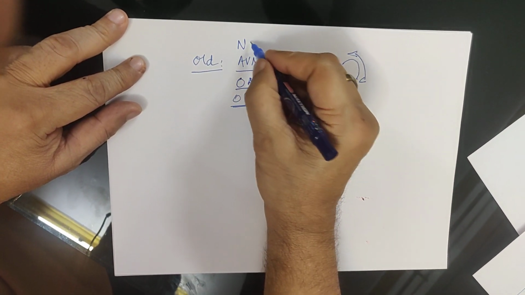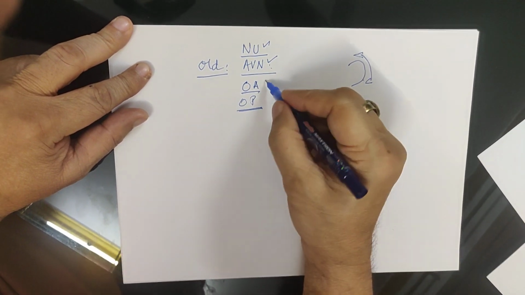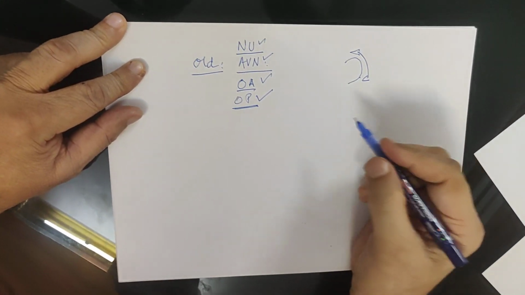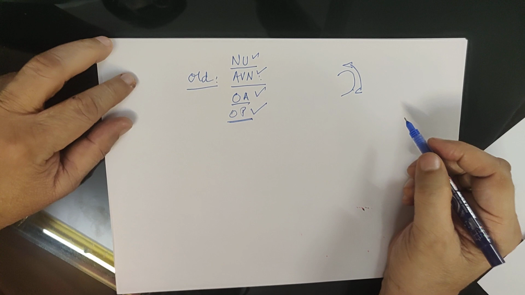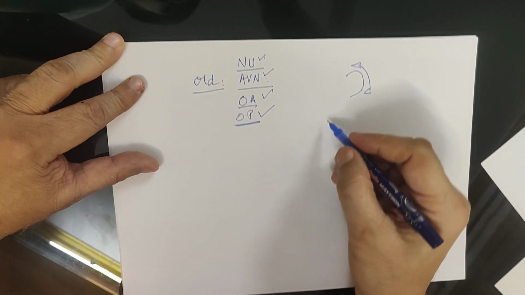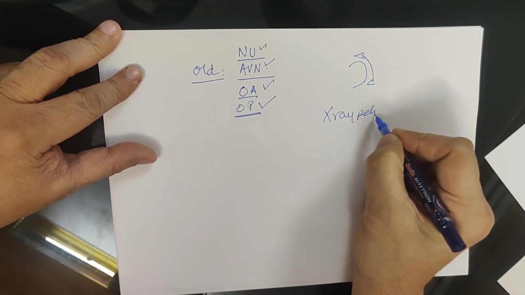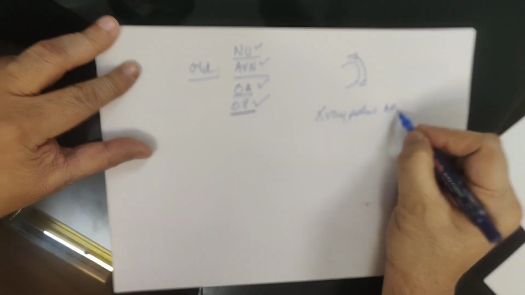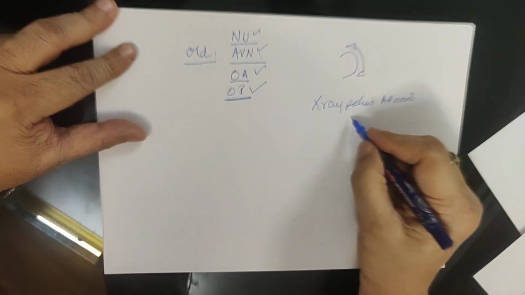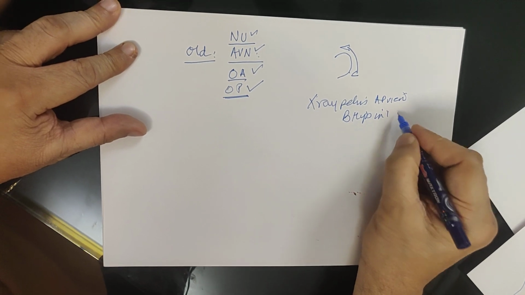So you look for non-union, avascular necrosis, osteoarthritis and osteoporosis in old cases of fractured neck of femur in the X-ray of the pelvis, AP view, with both hips in identical position.